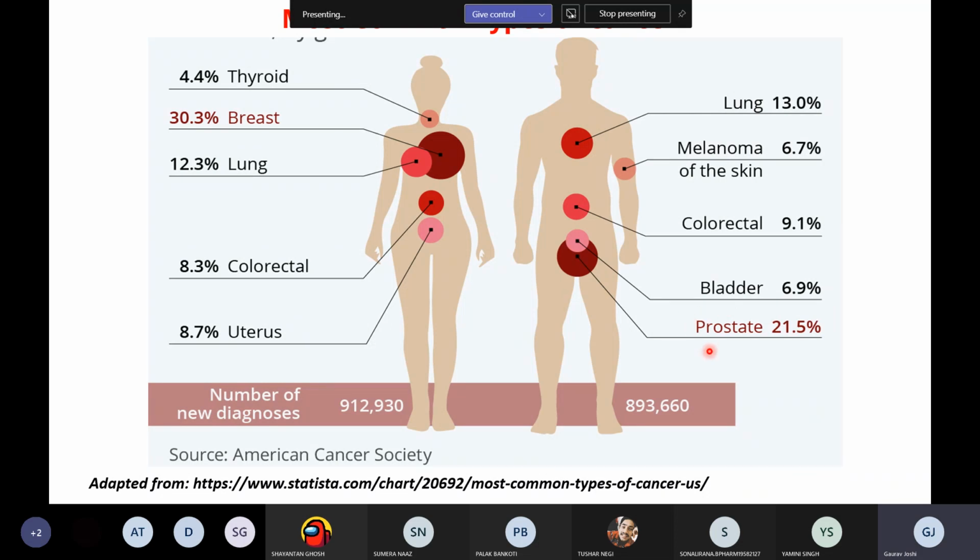Prostate cancer is followed by lung cancer. And when we talk about females, breast cancer is one of the major cancer subtypes found. So this is the general picture, which is quite alarming also.